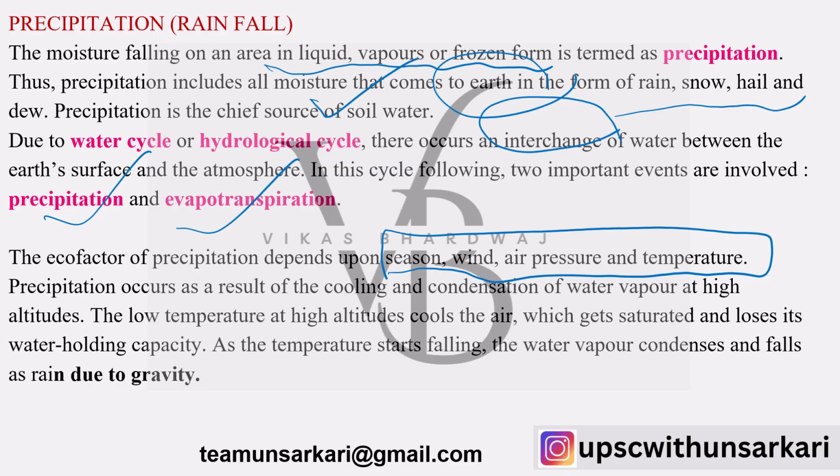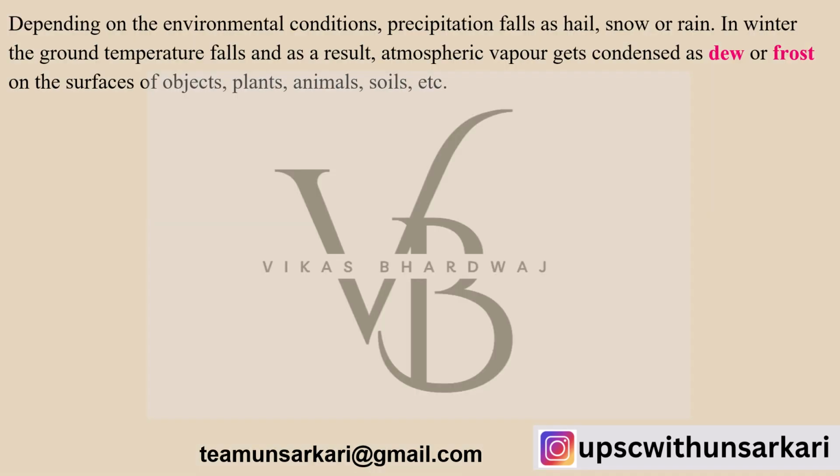So precipitation occurs because of cooling and condensation of water vapor at high altitudes. The low temperature at high altitudes cools the air, which gets saturated, and it loses its water holding capacity. It cannot hold water. As the temperature starts falling, water vapor condenses and falls as rain due to gravity. Now this is the whole concept which may be asked in the prelims exam also.